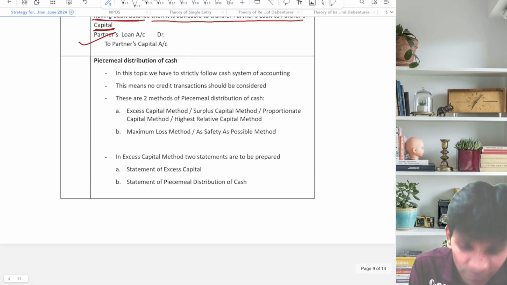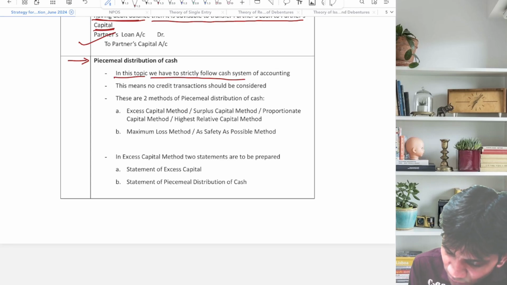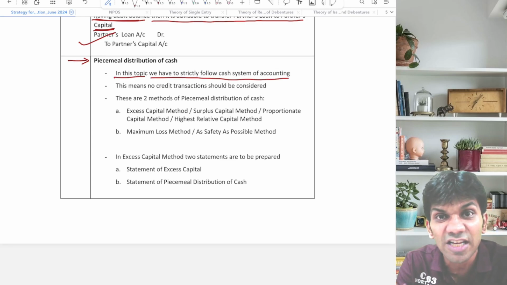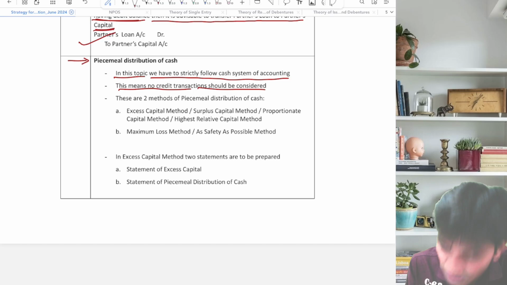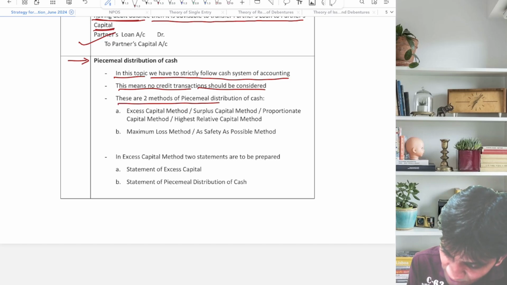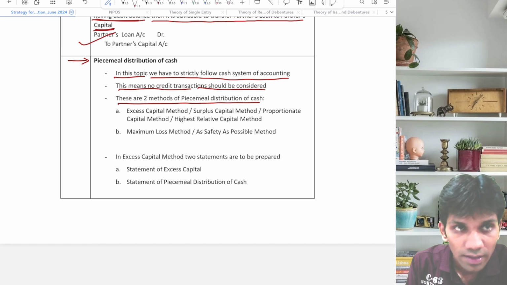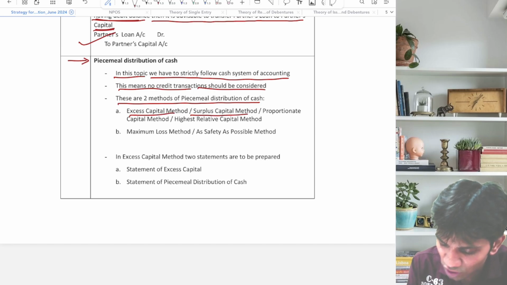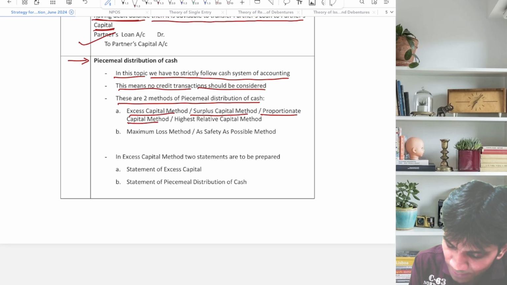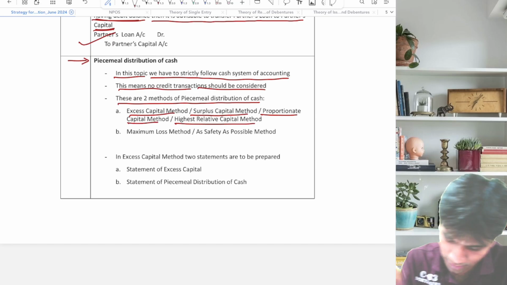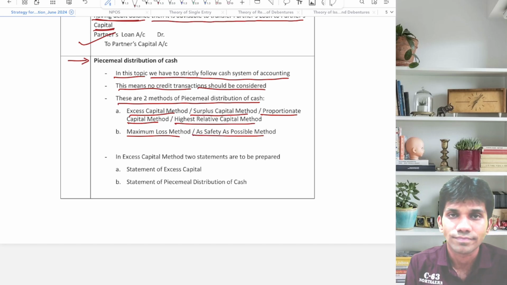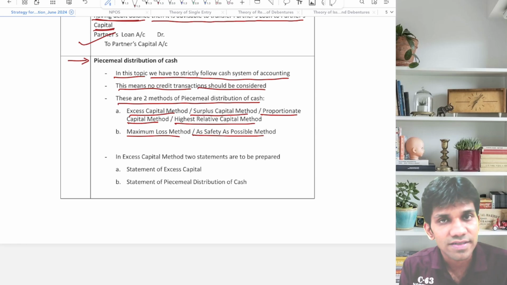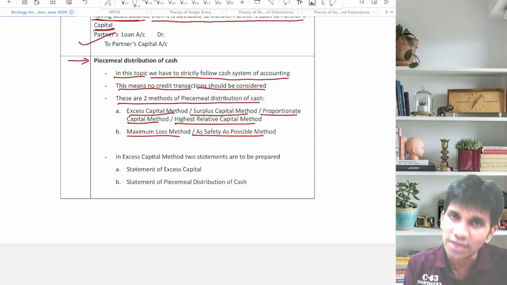Now the next part of dissolution, that is piecemeal distribution of cash. In this topic, we have to strictly follow cash system of funds. Strictly मतलब very strictly. खाली cash आया और cash गया उसकी बात करना. This means no credit transaction should be considered. There are two methods of piecemeal distribution of cash. Excess capital method, second name surplus capital method, third name proportionate capital method, fourth name highest relative capital method. Maximum loss method, as safety as possible method. दो मेथड्स हैं, एक मेथड के चार नाम हैं, दूसरी मेथड के दो नाम हैं.